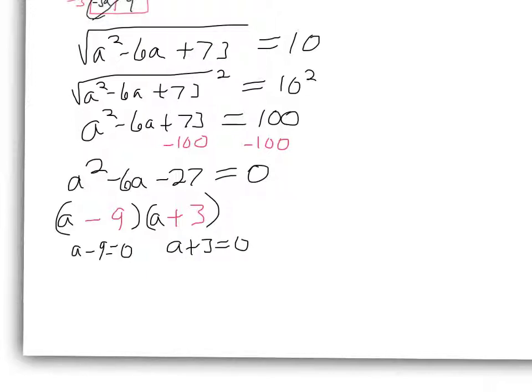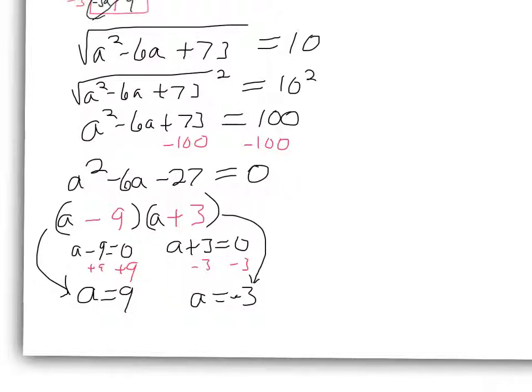Often we take a shortcut, because we realize that if we set it equal to 0, the way to solve that minus 9 would be to add 9. And so we just know the answer is going to be 9. And over here, we have to subtract 3. So a lot of people, after they figure out the factoring step, go right from that step to the answer. And that is fine. We've done this often enough that we know that those are the answers. So there's actually two answers to this. a could equal 9, or a could equal negative 3. That's a negative sign there.